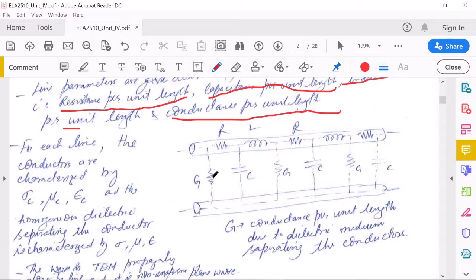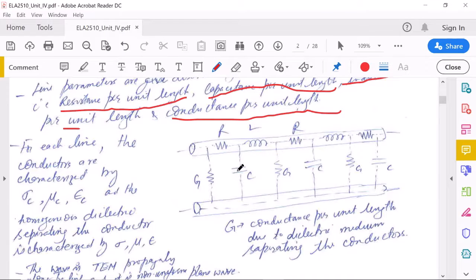Similarly, this G is the conductance between these two conductors through this dielectric. So this R and G are not related. R is not 1 over G; here G and R are different. This is R due to the conductor, and this is G due to the dielectric. G is very small, so generally a very small current is flowing through this dielectric.